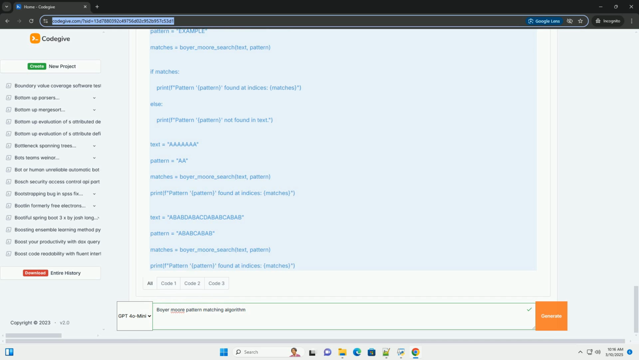Scenario 1, the mismatched character in the text does exist in the pattern. Find the rightmost occurrence of that character in the pattern. Shift the pattern so that this occurrence aligns with the mismatched character in the text. Scenario 2, the mismatched character in the text does not exist in the pattern. Shift the pattern so that the character in the text just before where the comparison started is aligned after the rightmost character of the pattern. The pattern can be shifted entirely past the mismatched text character.